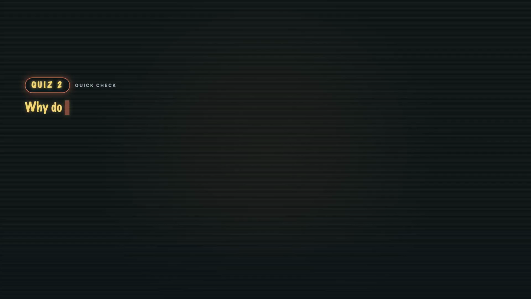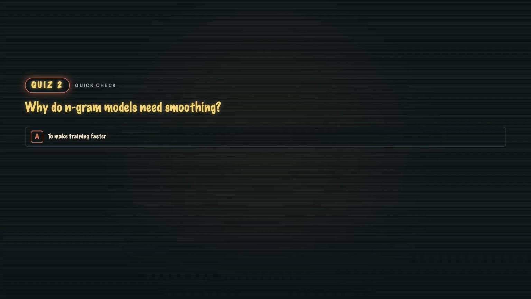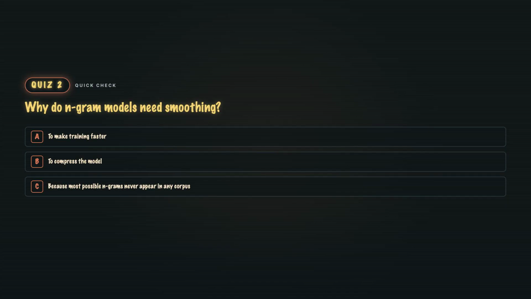Quiz 2. Why do N-gram models need smoothing? A, to make training faster. B, to compress the model. C, because most possible N-grams never appear in any corpus. Or D, because MLE is illegal.